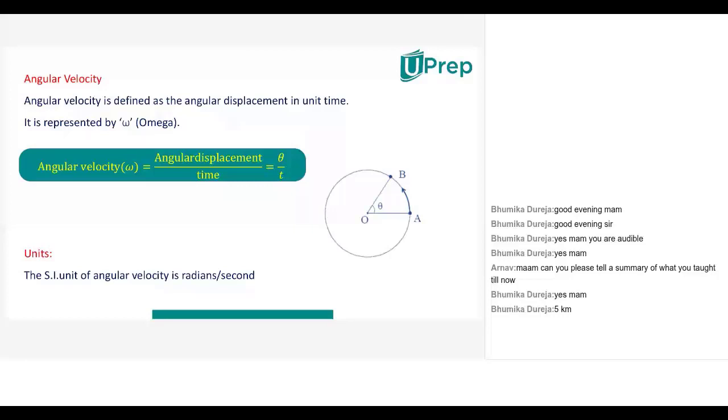If you look at the diagram, initially the particle which is in circular motion is at A, and then after a certain time it went to B. So the displacement here is angular displacement and is the angle theta here, the angle between the vectors OA and OB. That is given by the expression theta by t. And its unit will be radians per second, because as the unit of angle is radian, we go for radian per second as the unit of angular velocity.